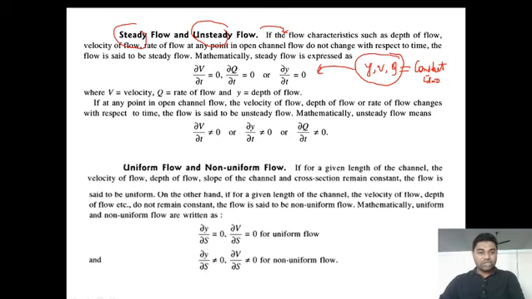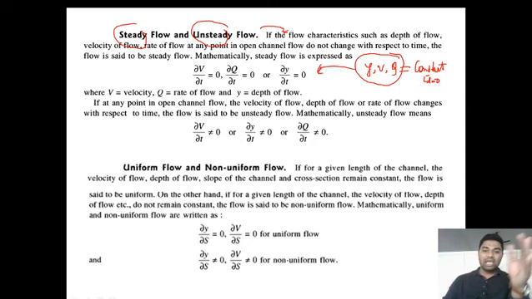The next is uniform flow and non-uniform flow. What do we mean by uniform flow? For a given length of the channel, if the velocity of the flow, depth of the flow, slope of the channel and cross section remain constant, the flow is said to be uniform.